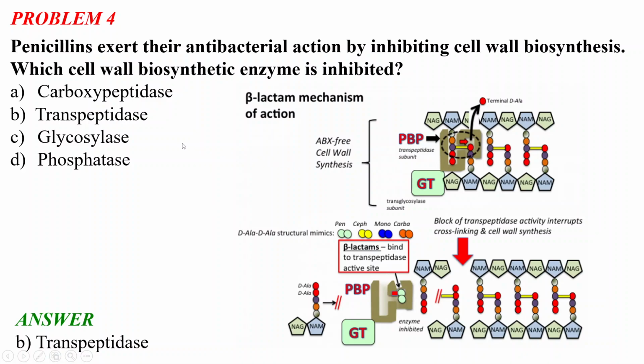Like every enzyme, the transpeptidase also has a very good active site which is necessary for the action and the activity of the enzyme. But beta-lactams bind to the active site of this transpeptidase, and thus they inhibit the cell wall biosynthesis and the cross-linking of the cell wall of the bacteria. Okay, please remember this is a very important enzyme, this transpeptidase, and this is a very important topic because beta-lactams are a very important class of antibacterial agents. So I will move toward our next problem.